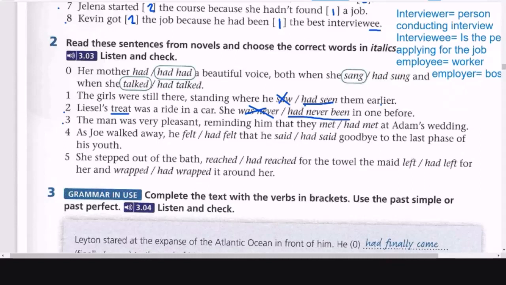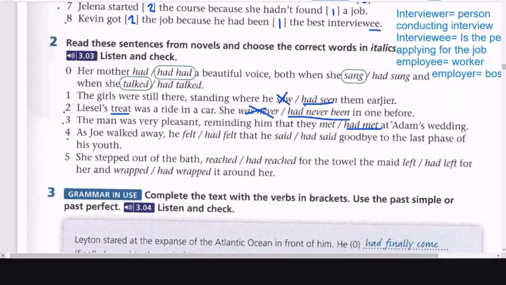The man was very pleasant, reminding him that they had met at Adam's wedding. Yes, they had met. This happened first, happened before. Yes. That's why reminding is the recordando.